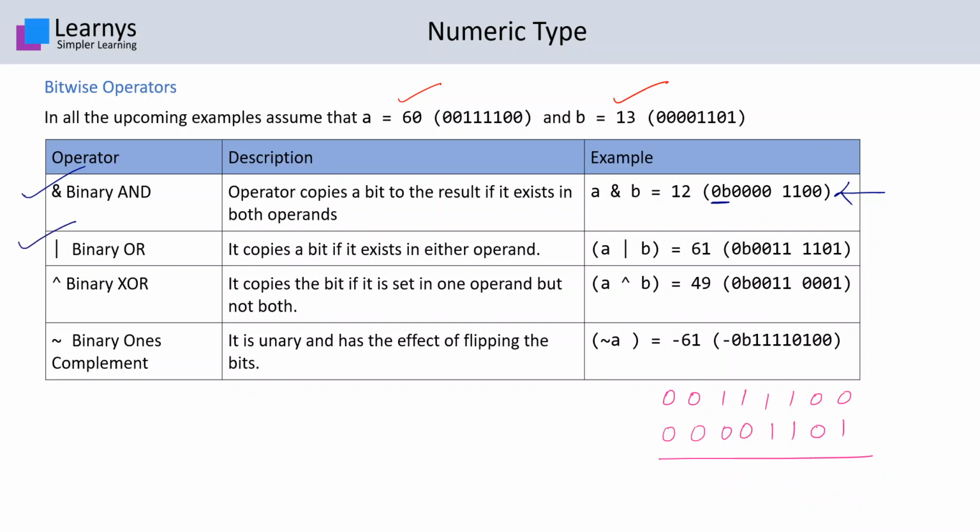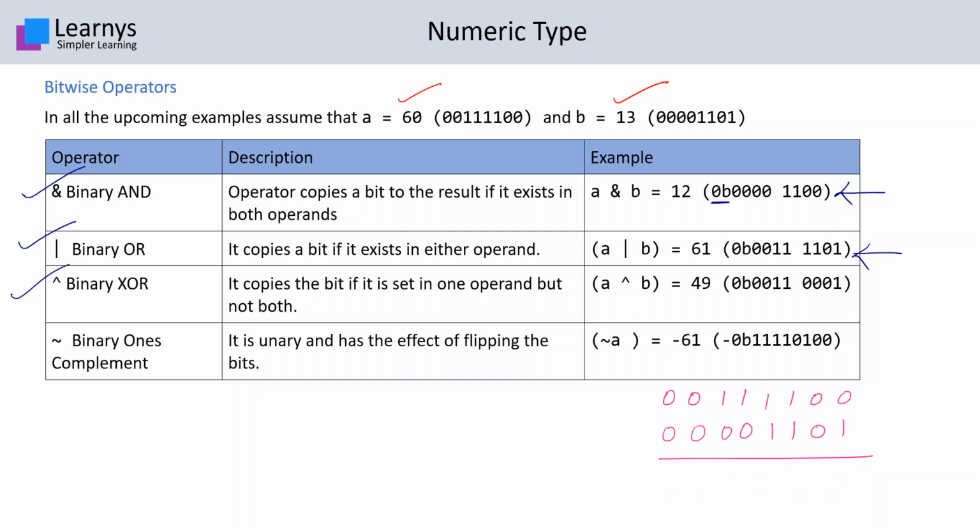Now let's see the OR operator. When we put the OR operator over here, it will result in 1 when either of the bits is 1. Over here, since both the bits are 0, it will be 0, again a 0. Since over here at least one bit is 1, so we will take 1, 1. Here both the bits are 1, so it will give the result 1, 0 and 1. So this is the result over here.